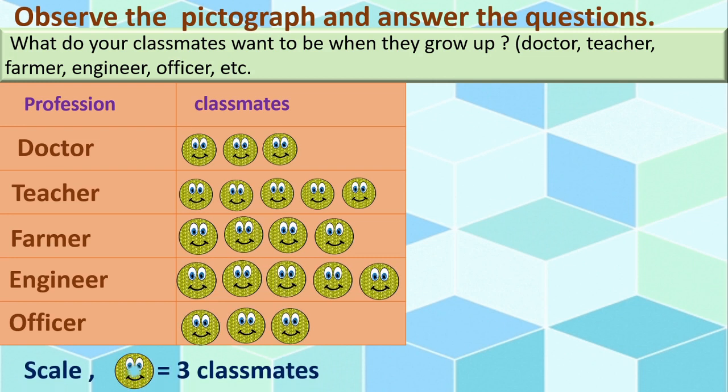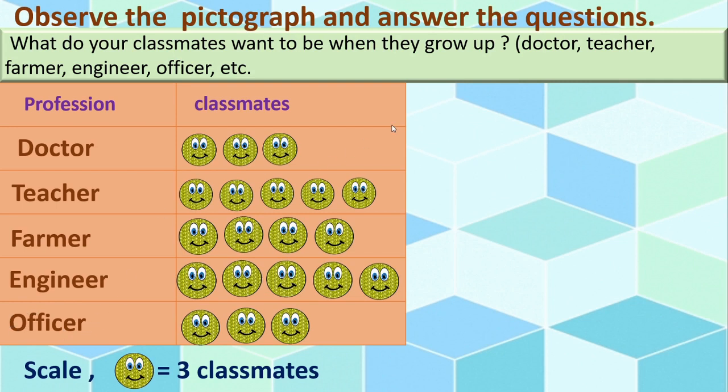Okay. Now the scale is given. One face is equal to 3 classmates. We have to assume one face here means 3 classmates. See the profession they selected: doctor, teacher, farmer, engineer and officer. Means to work in the office.